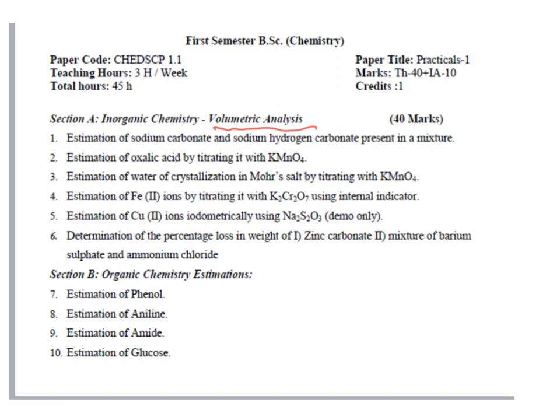And when it comes to section B, it mainly deals with organic chemistry estimation by the volumetric method. So by using the same concept of volumetric analysis, we have to estimate phenol, aniline, amide and glucose. So in total we have 10 experiments, and from these 10 you are going to perform one experiment in the final exam.